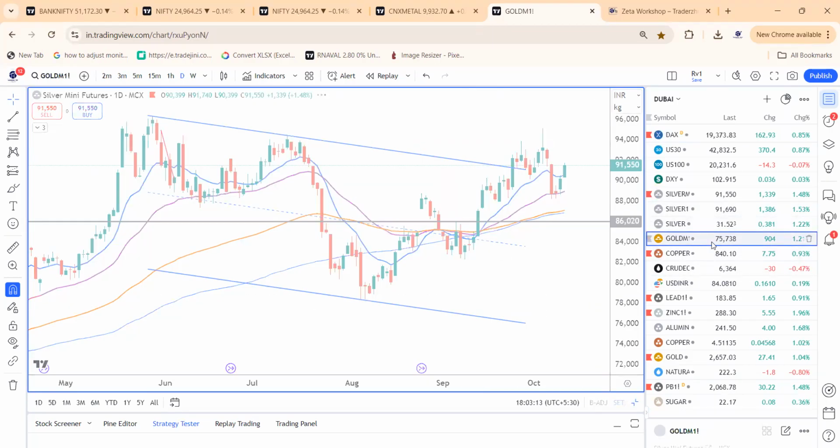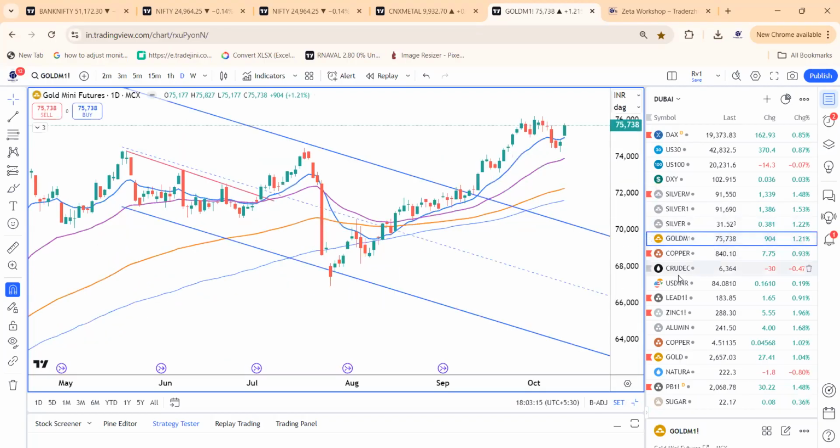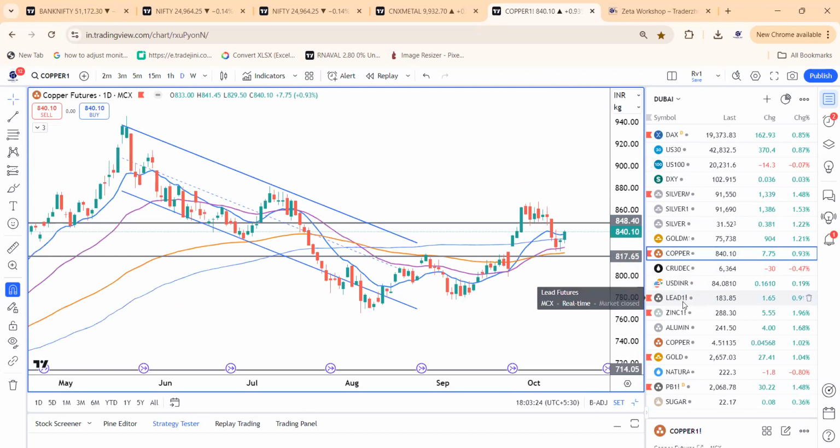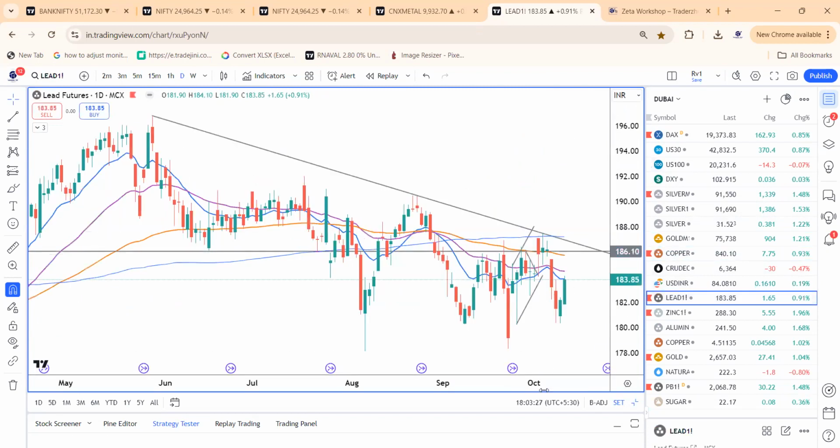Gold has got a stronger note. We are seeing a strong trend and the bullishness. What needs to be done, we need to watch out. All the metals are getting bullish. I am ultra bullish on lead. You like it or not.